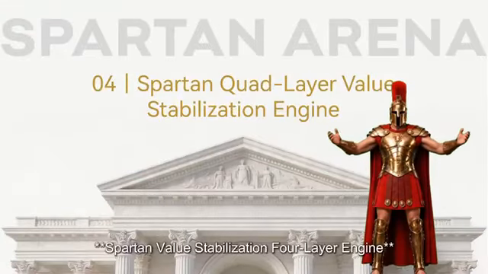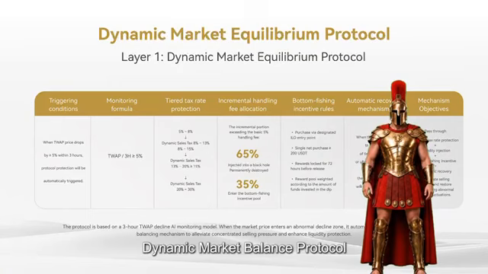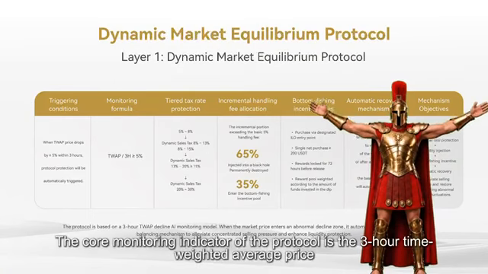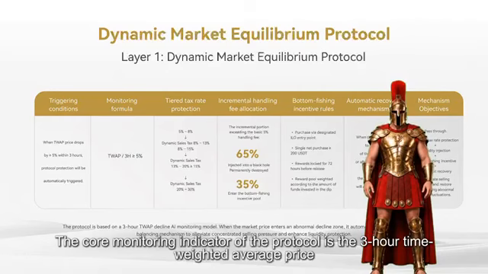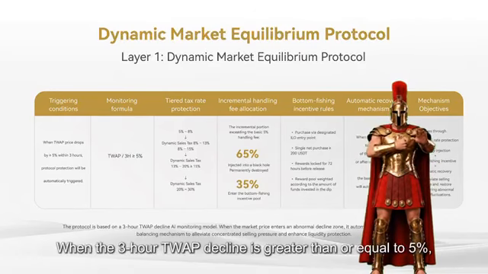Spartan Value Stabilization Layer Engine. This is the first layer, Dynamic Market Balance Protocol. Trigger conditions: the core monitoring indicator of the protocol is the 3-hour time-weighted average price, referred to as TWAP. When the 3-hour TWAP decline is greater than or equal to